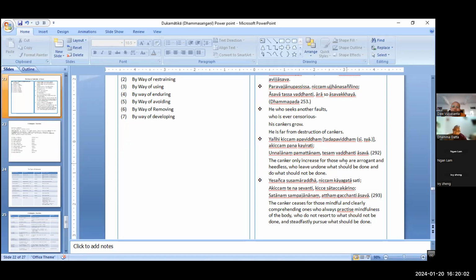Why do asavas increase in us? For those who are arrogant, right? Because we consider, arrogant and heedless because of the lack of mindfulness. Asavas increase in us because of arrogance and heedlessness. And asavas also increase in one who has done what should not be done, and who has not done what should be done. Asavas also arise in us, right? The Dhammapada verse 292.